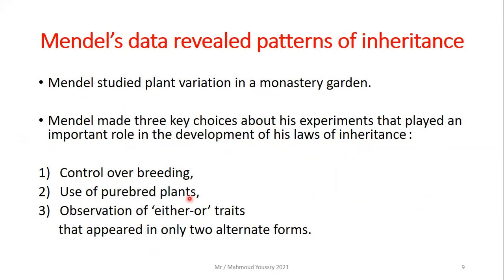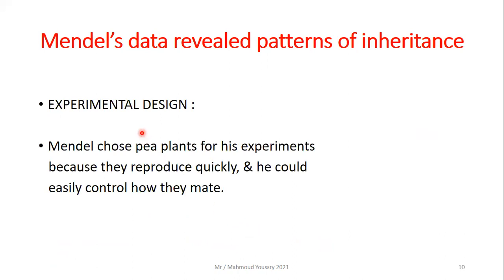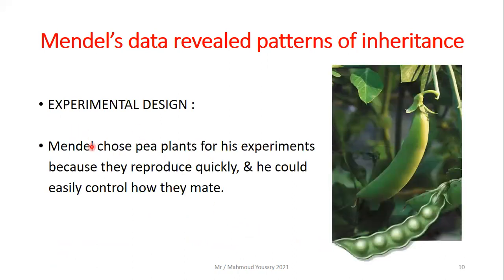These traits are either-or, yes or no, white or purple, rounded or shrinkled, for example, that appeared in only two alternate forms. The experimental design. Mendel chose pea plants for his experiment. Why specifically the pea plants? Because they reproduce quickly and Mendel could easily control how they mate.